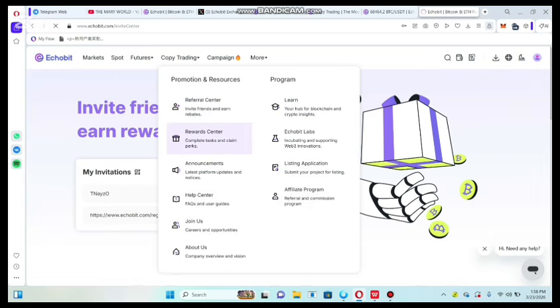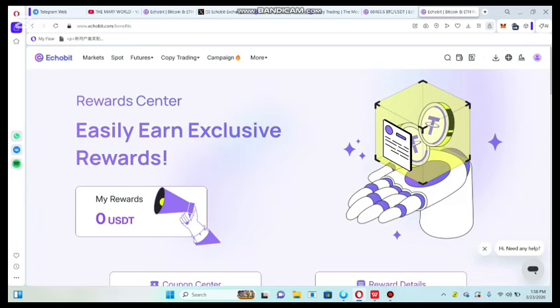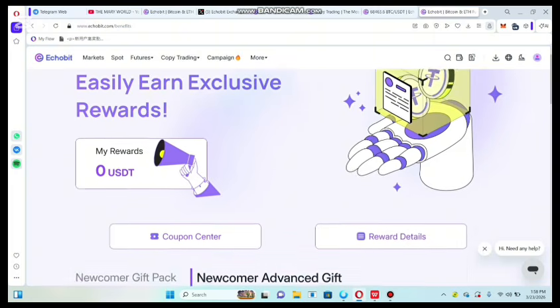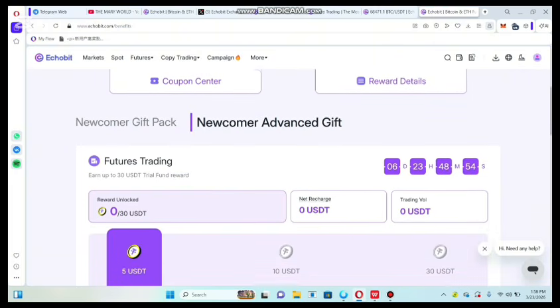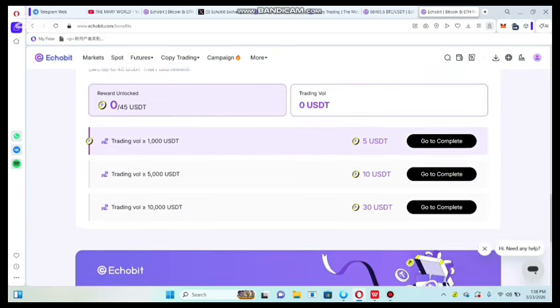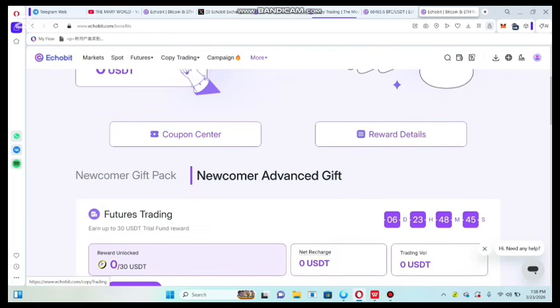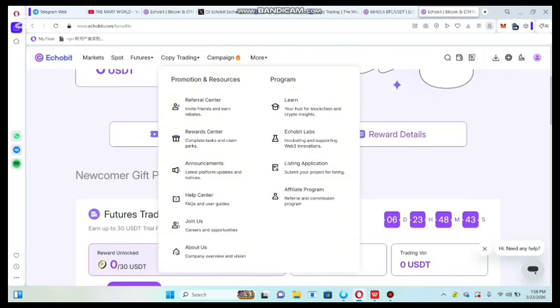Also you can check out now the reward hub and reward center. So in this section we will explore the reward center. So guys, you can check out each and everything on reward. You can see here your reward. If you invite your friend, you can see your rewards, and easily earn execution rewards. Also you can check out this one, future trading detail. Also you can check out spot trading detail. Also guys, you can check out this one, copy trading detail. Also you can check out each and everything on this exchange. This exchange is very amazing.